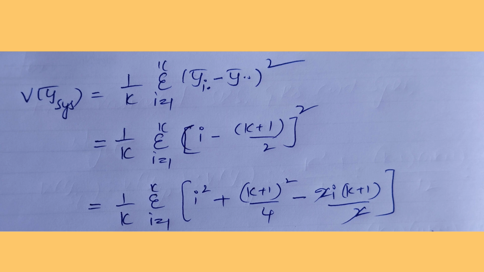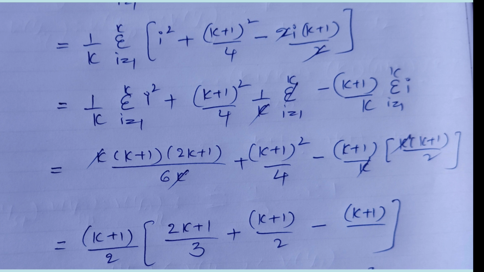So we apply the summation: 1 by k summation i square plus 1 by k summation k plus 1 whole square by 4 minus k plus 1 by k summation i. Summation i square we replace with k into k plus 1 into 2k plus 1 by 6, and summation i we replace with k into k plus 1 by 2, and k plus 1 by 2 we take common.